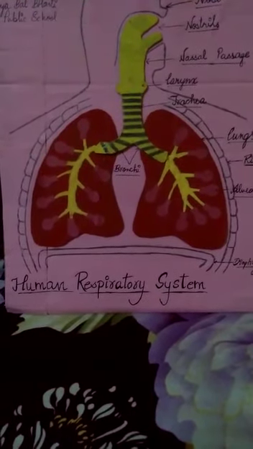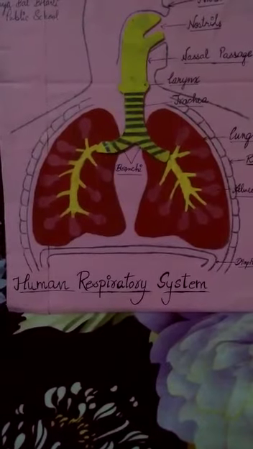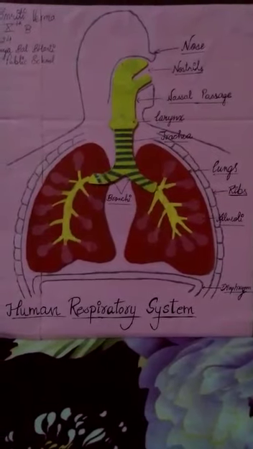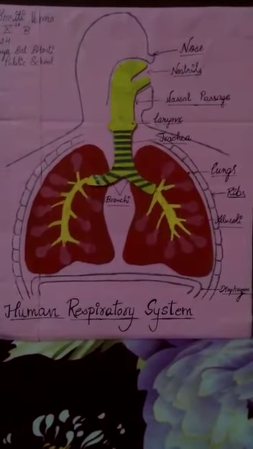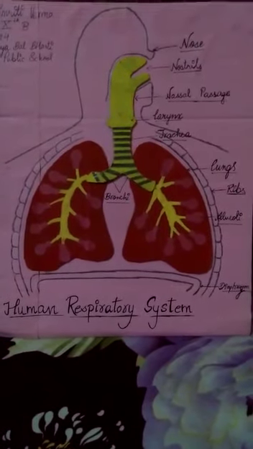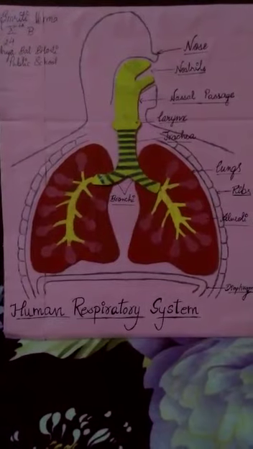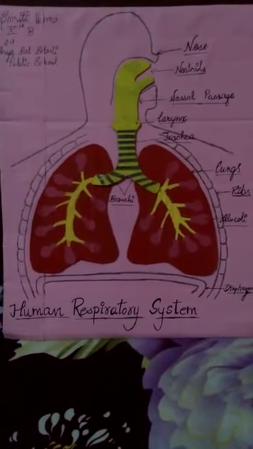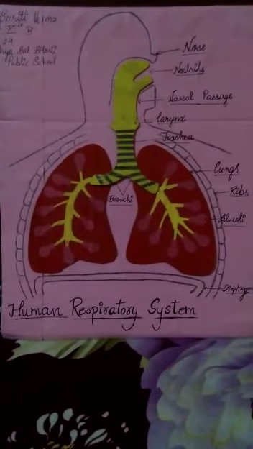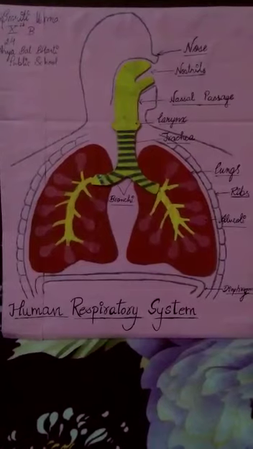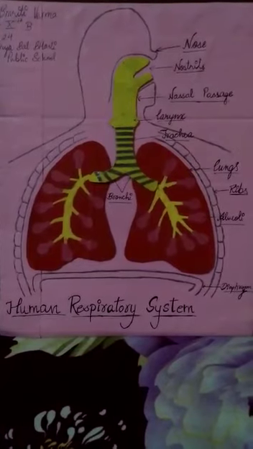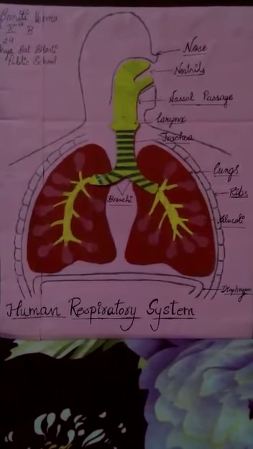When we breathe in, the diaphragm and muscles attached to the ribs contract and the chest cavity expands. This expansion movement of the chest increases the volume inside the chest cavity. Due to this, air pressure decreases inside the chest cavity and air from outside rushes into the lungs through the nostrils, trachea and bronchi. In this way, during the process of breathing in, the alveoli of the lungs get filled with air containing oxygen. These alveoli are surrounded by very thin blood vessels called capillaries.